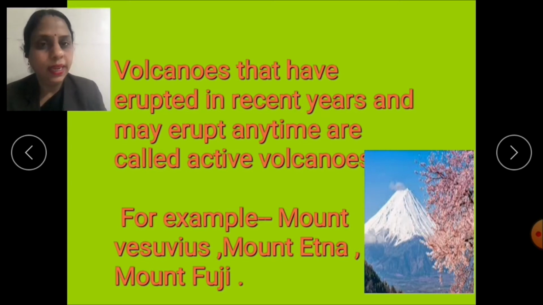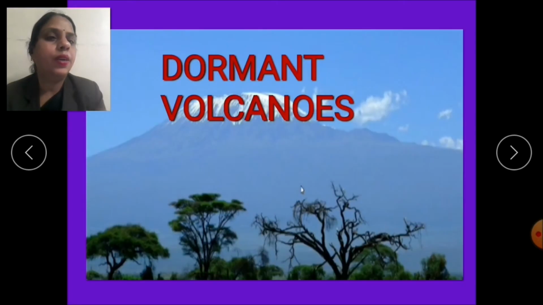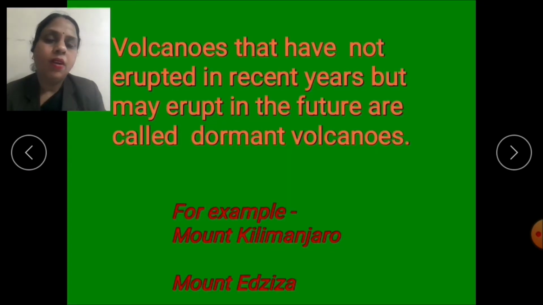Now, the second type of volcano is dormant volcanoes. Now, what are dormant volcanoes, children? Volcanoes that have not erupted in recent years but may erupt in the future are called dormant volcanoes.